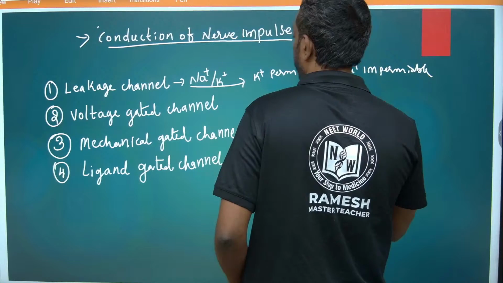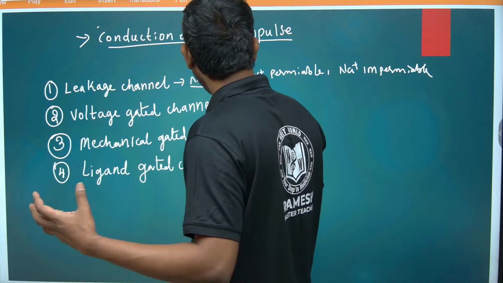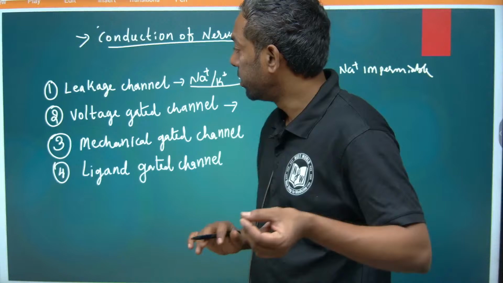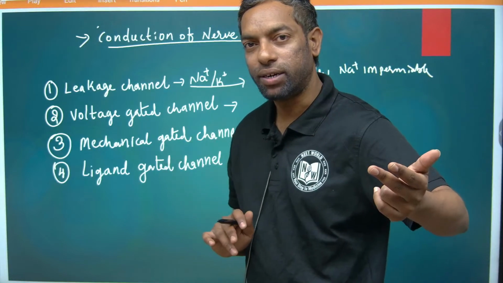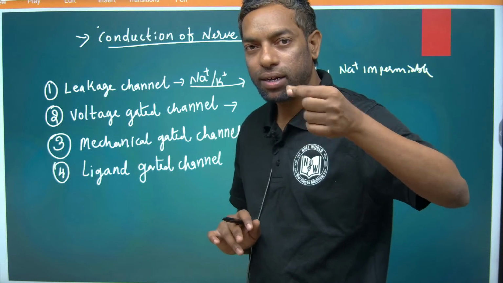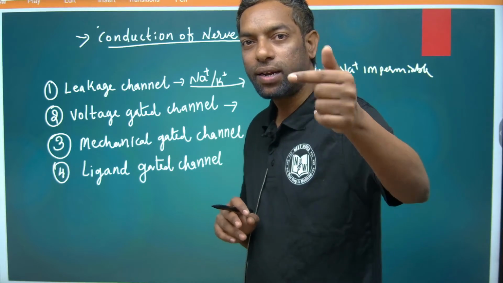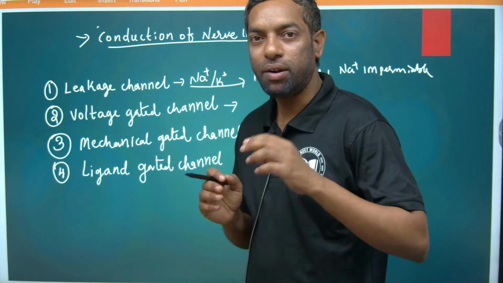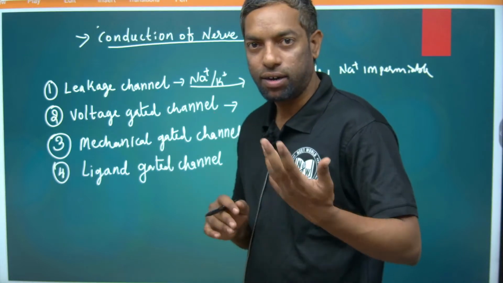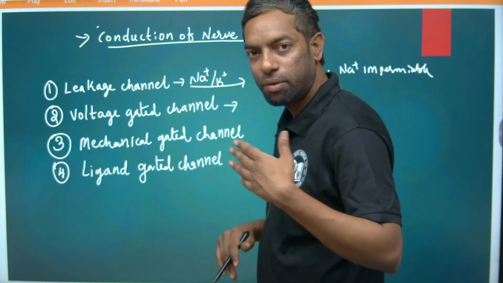The voltage gated channel opens when any electrical change takes place within the cell. Minus 70 is the resting potential. Any nerve impulse, any electrical charge or information going through the nerve, changes minus 70 into another potential, above or below minus 70.